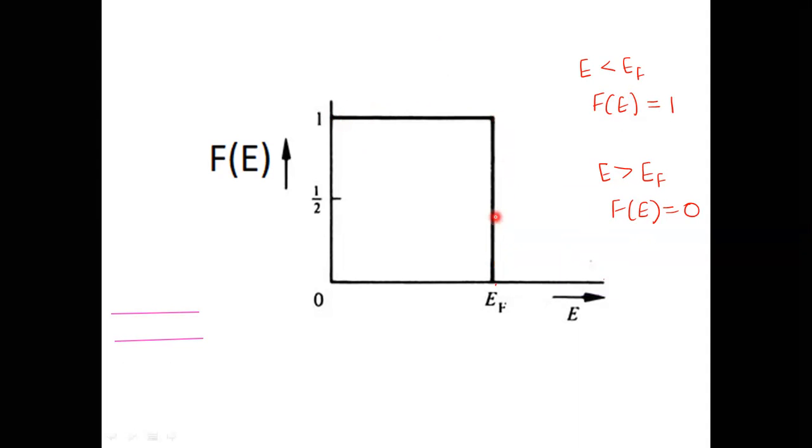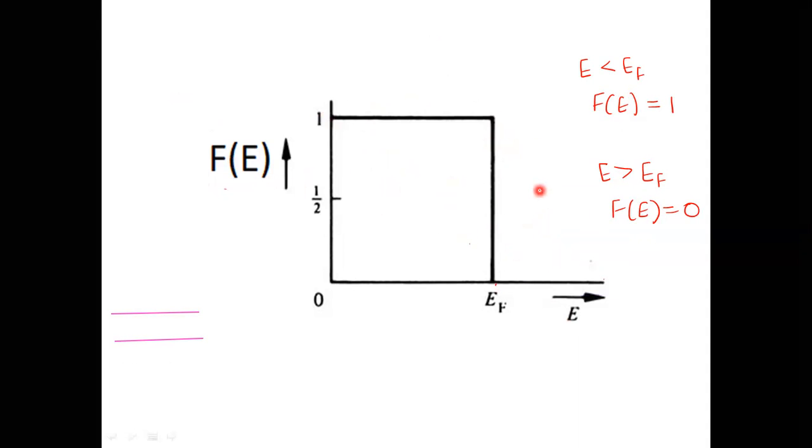This is the plot between Fe and E. For E less than Ef, Fe is 1, and for E greater than Ef, the value of Fe is 0.